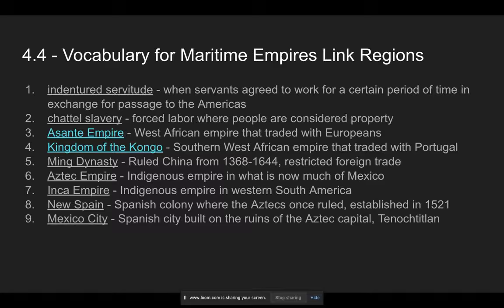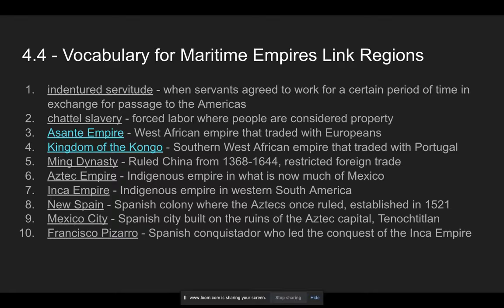They tore down the temple in Tenochtitlan and they used the stones to build a gigantic church that you can go visit today. Francisco Pizarro is the Spanish conquistador who led the conquest of the Inca Empire. Atahualpa was the ruler of the Inca Empire who was killed by Pizarro in 1533. Pizarro took him prisoner and tried to ransom him and said, "Fill a room with gold and I will let your ruler go." And they filled the room with gold and Pizarro killed him anyway.